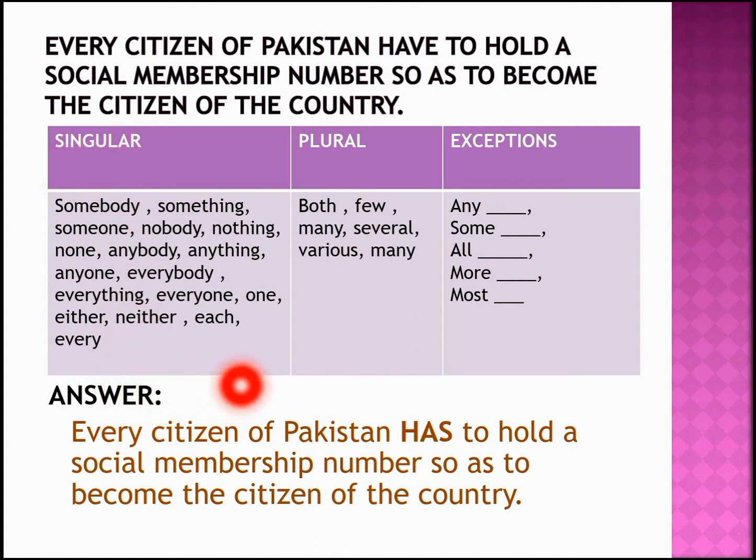Now we have every citizen, but the verb used here is have, which is a plural verb. So I have changed it to has. So the answer becomes every citizen of Pakistan has to hold a social membership number so as to become the citizen of the country.